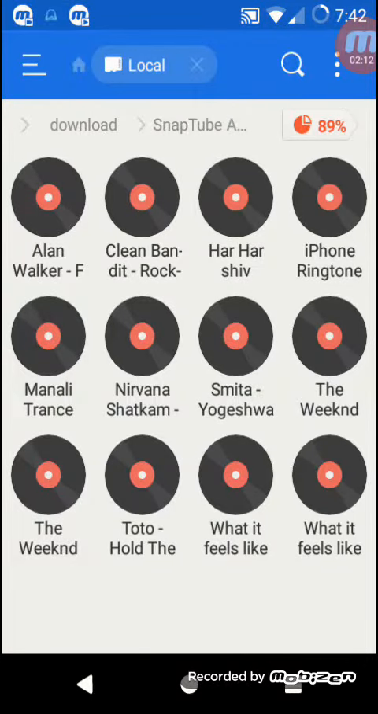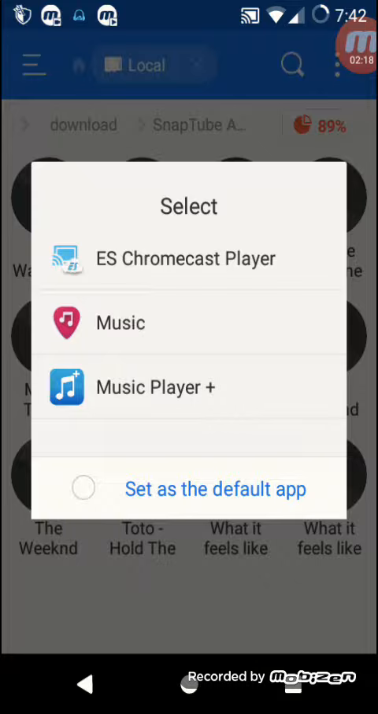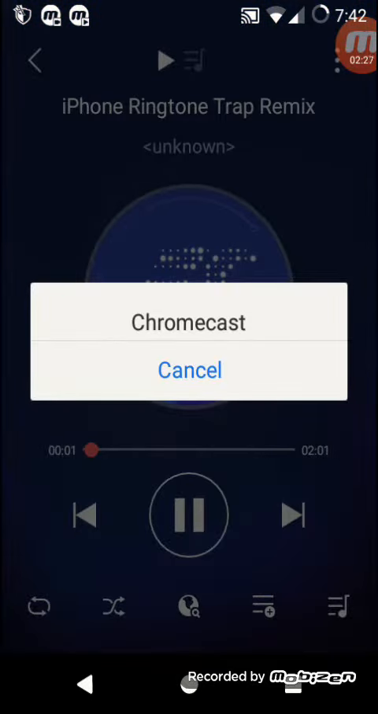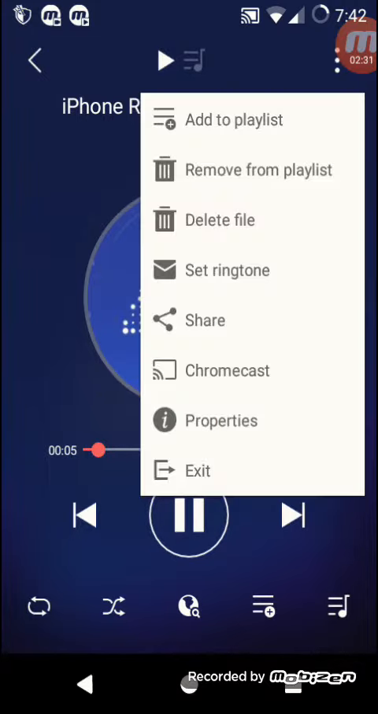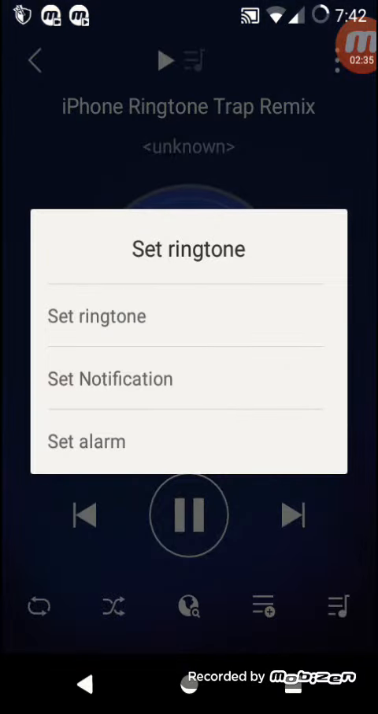So we're back. I'm sorry for the inconvenience, but there was just a minor problem. You just have to select the player, then choose ES music player. If you want to say this, then you say cancel. Tap the three-dot menu on the top right and select set ringtone. I'm going to set it as my ringtone.